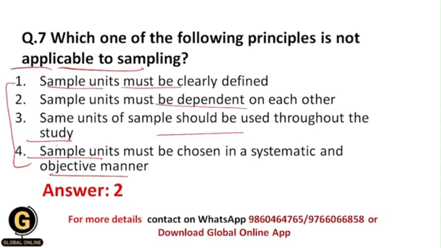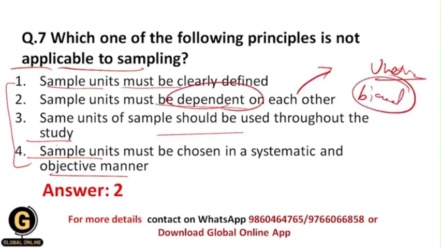When sample units are dependent on each other, then that sampling technique would be unethical, and as well it would be biased, because the sample units are dependent on each other, and that's why this is the principle which is not applicable to sampling. Sample units must be clearly defined. Yes, this is one of the principles which is applicable to sampling.